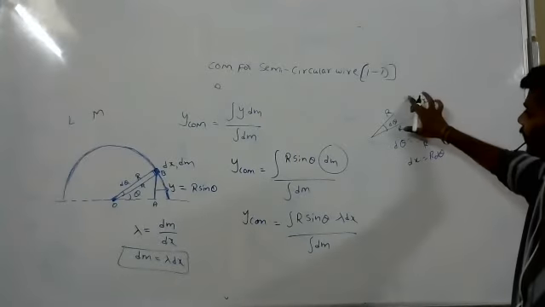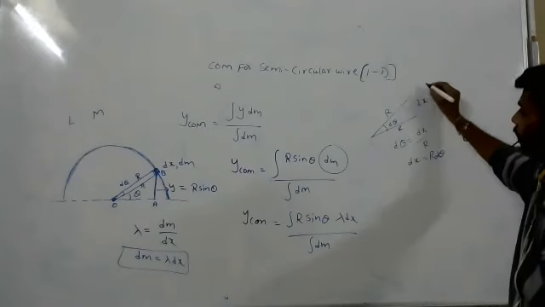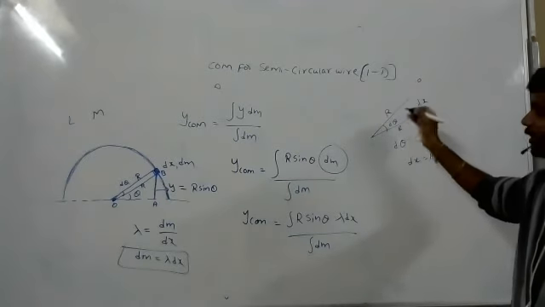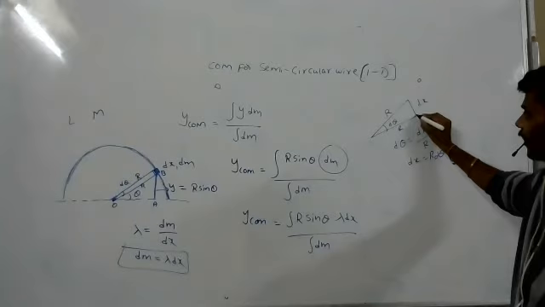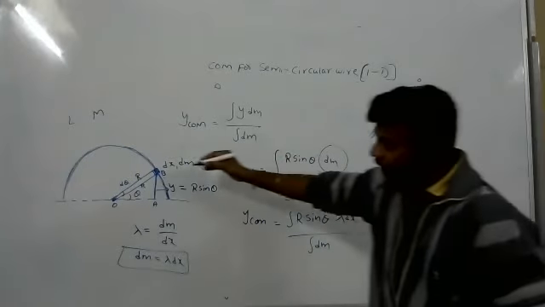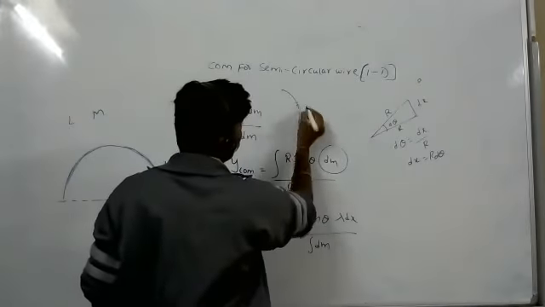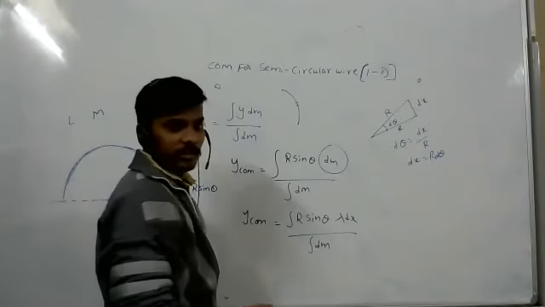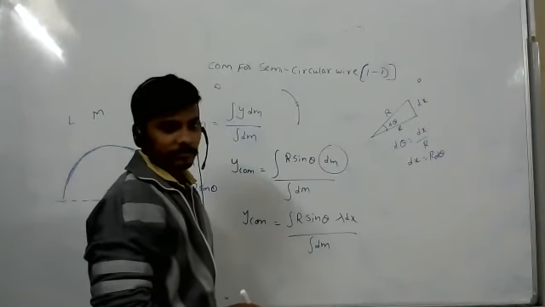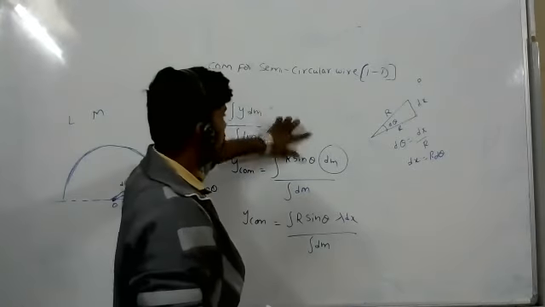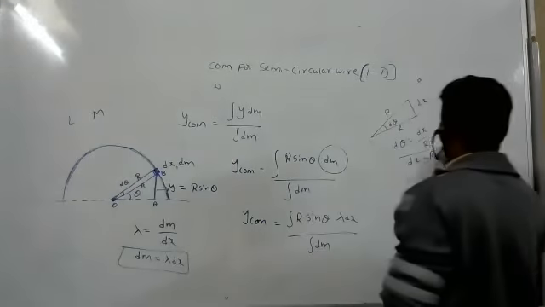It will be like a semicircle kind of thing. When we consider it very small, it is a straight line only. It is very small. If you take the small element on the circle, it is length only, not a curve.